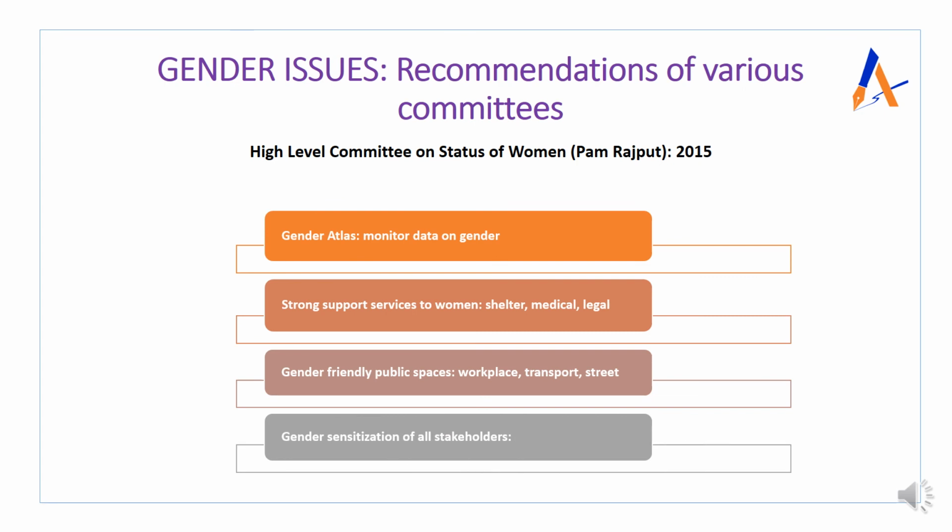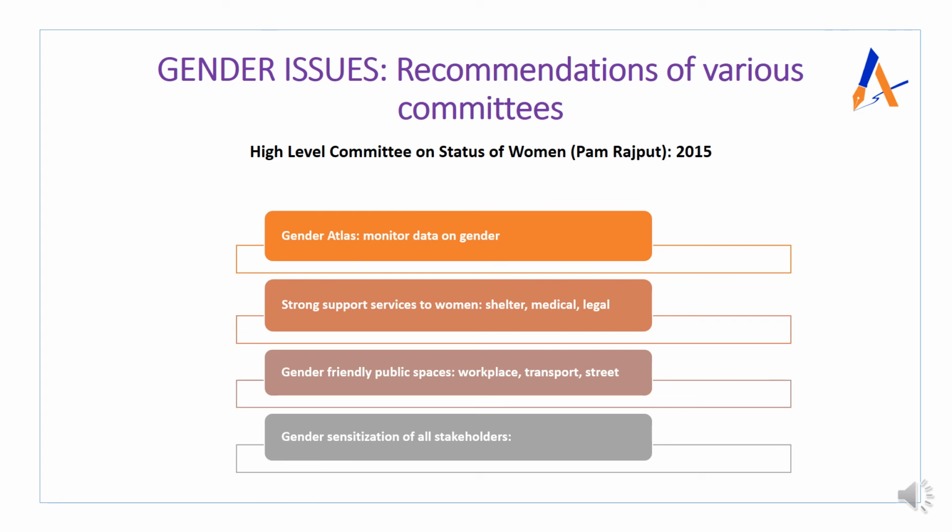And the last one is with respect to gender sensitization of all the stakeholders. So the Pam Rajput Committee said that the stakeholders should include everyone: media, police, district administration, panchayat, male community. So gender sensitive training should be given to them in order to understand the problems of women, and also accordingly work in that direction, so that all the stakeholders are working together for a particular cause.